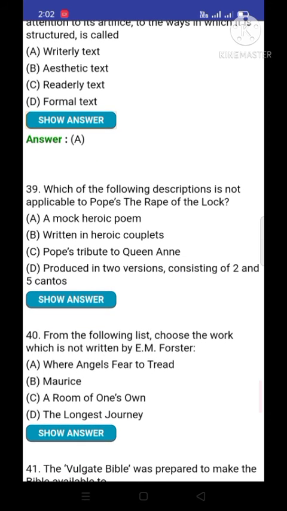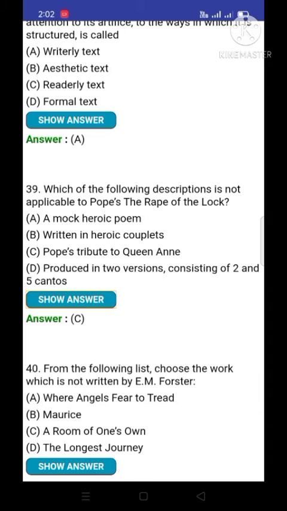Next question, 39. Which of the following descriptions is not applicable to Pope's The Rape of the Lock? And the correct option is C, Pope's tribute to Queen Anne. This statement is wrong here, and the remaining three options are correct.